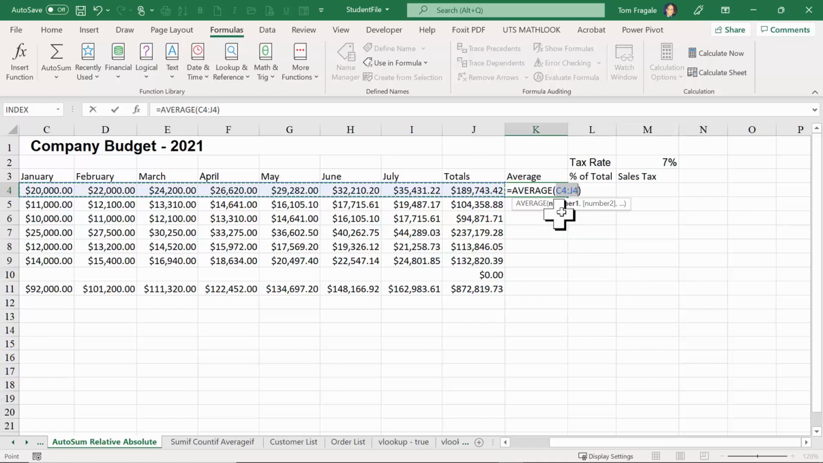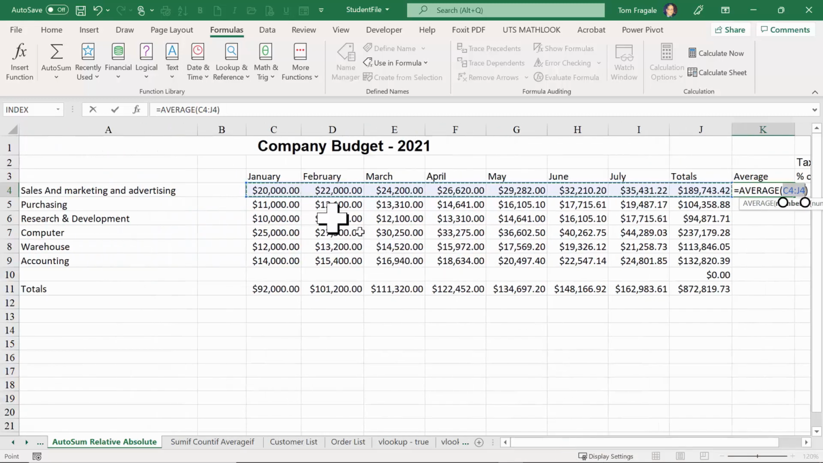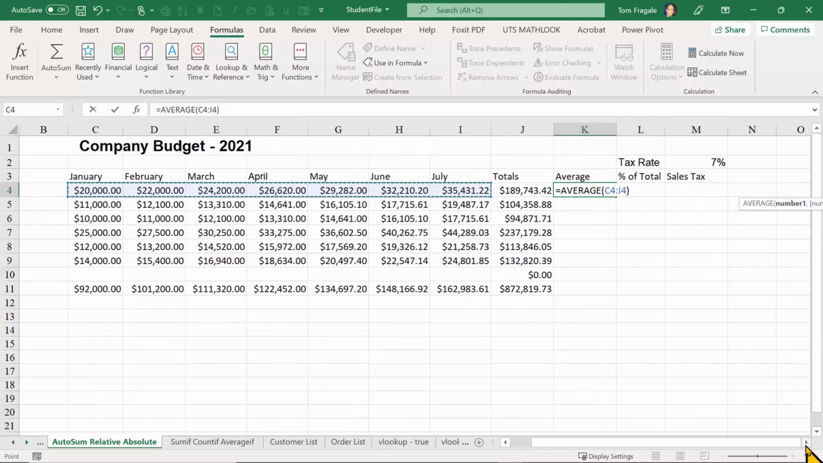If you look closely, it did not pick the proper range that time. It says C4 through J4. But if I included J4 in the average, the number would not be correct. So watch what I'll do. I'm going to highlight a different range. I'm going to highlight from C4 to I4. So usually the AutoSum picks the right range for you. But if not, you can highlight your own range. I'm going to hit the Enter key.